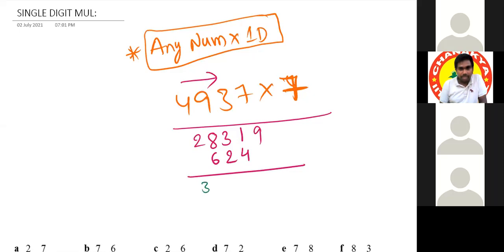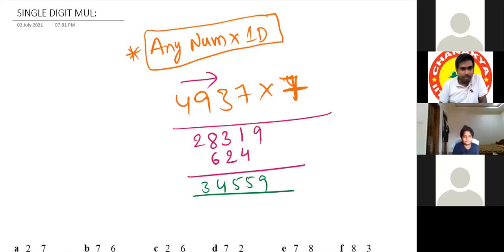That's why 3. 3 plus 8 plus 6 end number 4. Next place no carry, that's why 4 only. 2 plus 3 is 5, but next place no carry, that's why 5 only. 1 plus 4 is 5, and the last digit. So the answer is 3,000. Sir, I did not understand this.